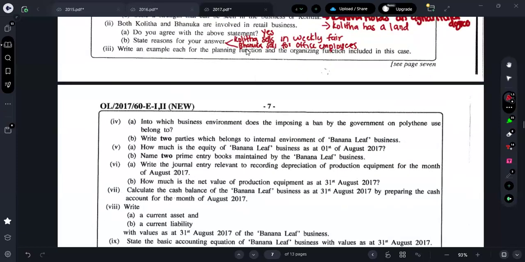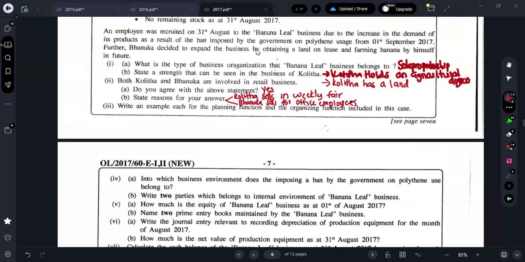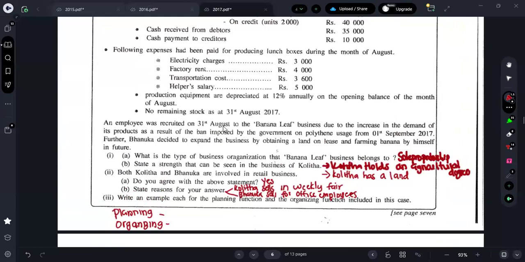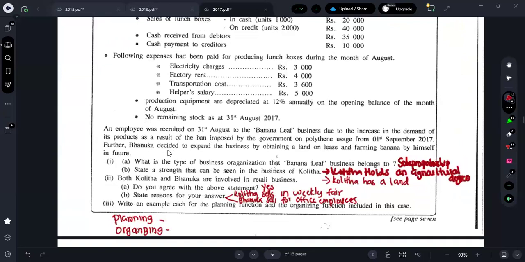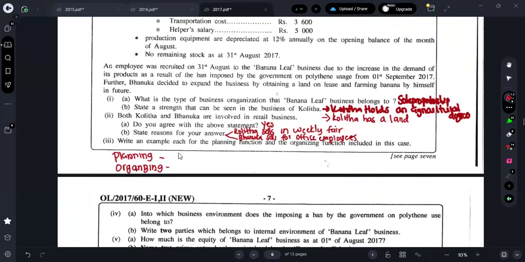Write an example each for planning function and organizing function in this case. So what's the keyword I taught you all, guys? Planning and organizing. Planning means they decide, right? So see the word, is there any deciding? For the planning, Banuka decided to expand the business, right? So here for the planning, you can say: decided to expand the business.